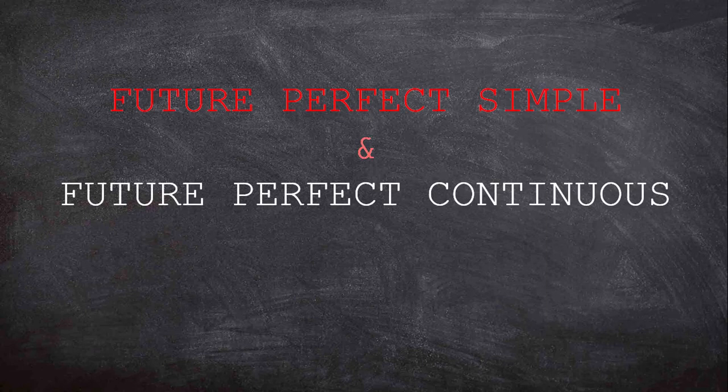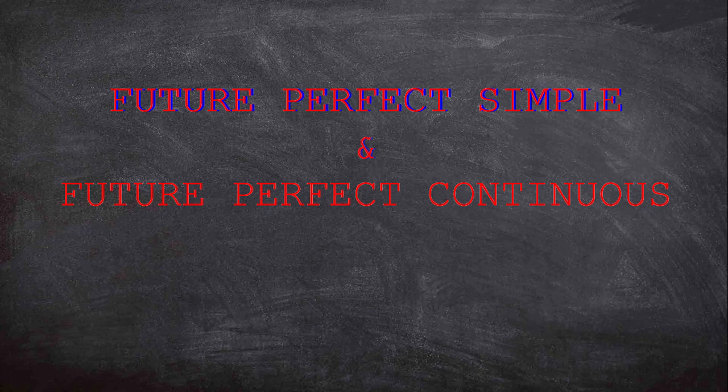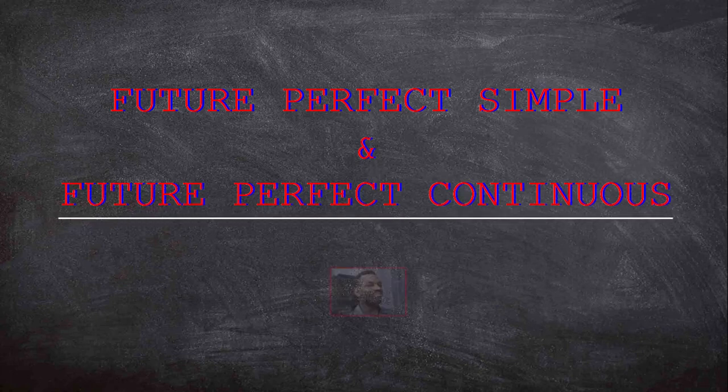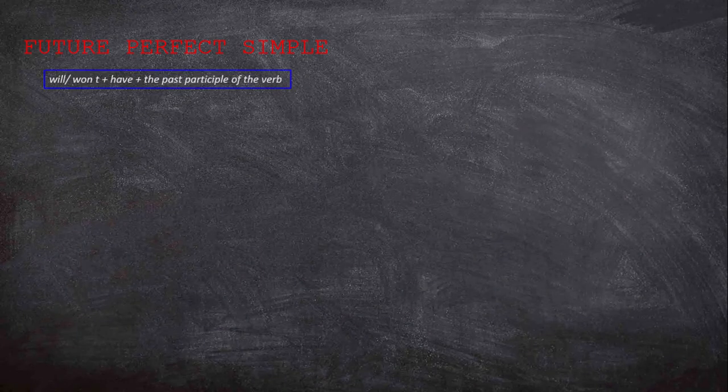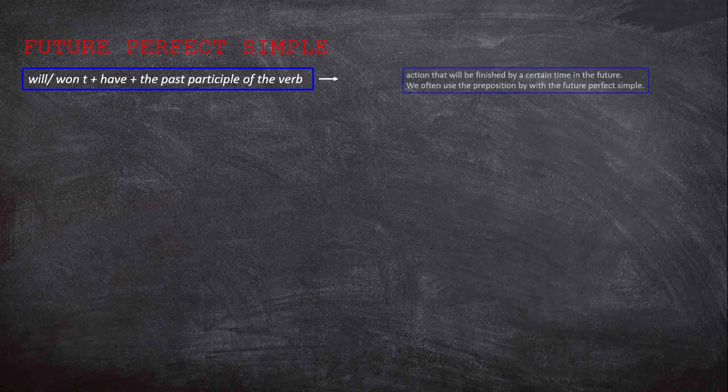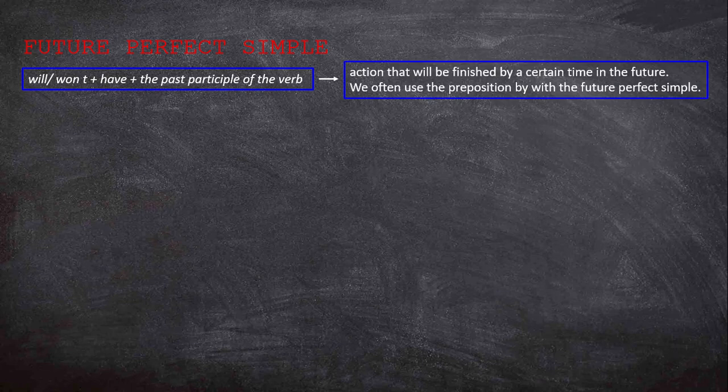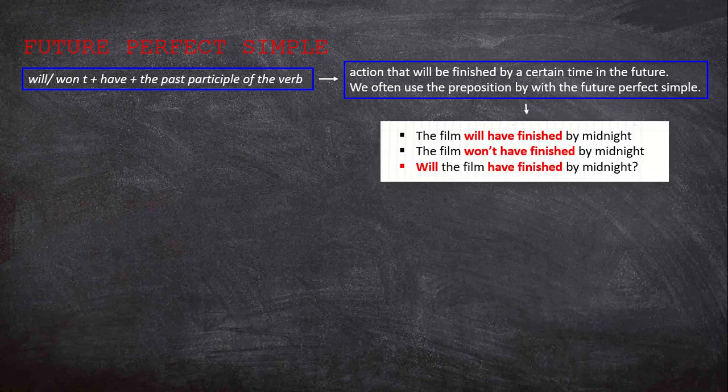Now let's move on to our next tenses, which are future perfect simple and future perfect continuous. To formulate the future perfect simple tense, you need will or won't plus have plus the past participle of the verb. Future perfect simple refers to an action that will be finished by a certain time in the future. We often use the preposition by with the future perfect simple. For example, the film will have finished by midnight. The film won't have finished by midnight. Will the film have finished by midnight?